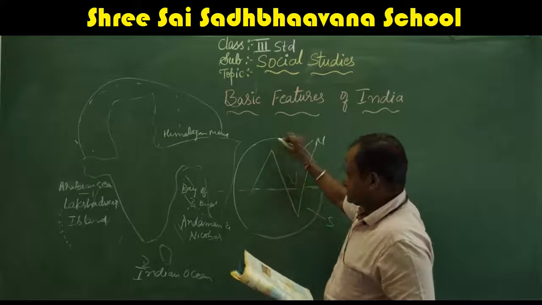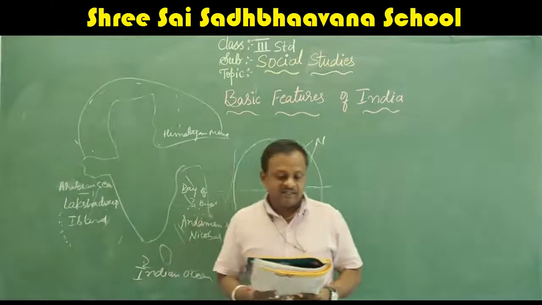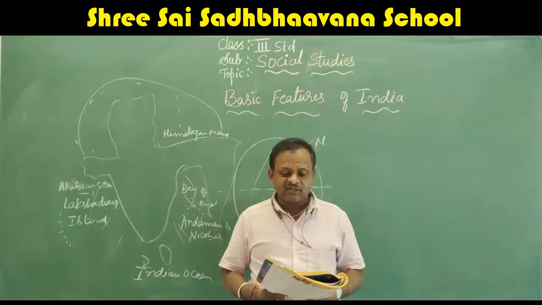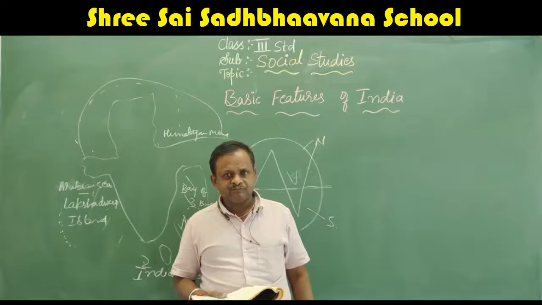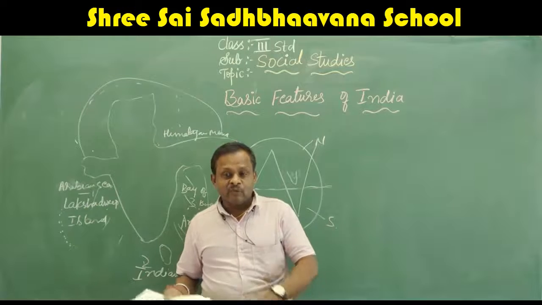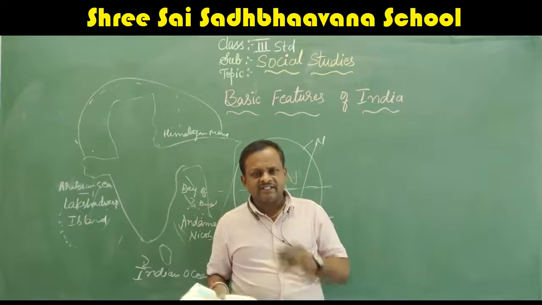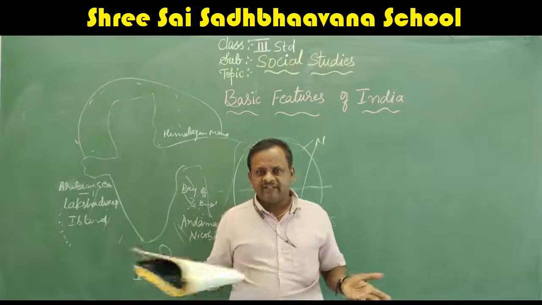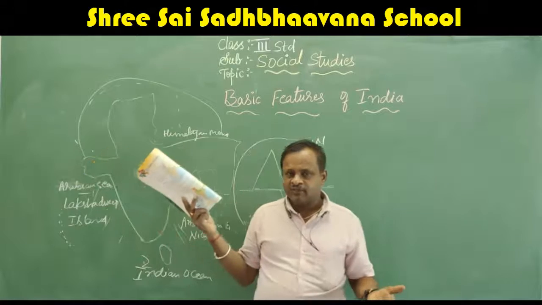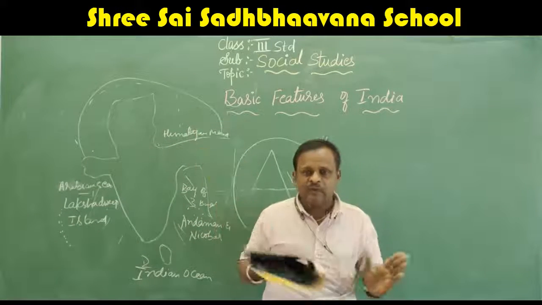When you compare, it has high mountain ranges as well as deep valleys. It is the source of perennial rivers. What is the meaning of perennial rivers? The rivers which flow throughout the year, that is 365 days, flowing with water. In our area, have you seen some falls and everything? When the rainy season starts, then only it will flow.